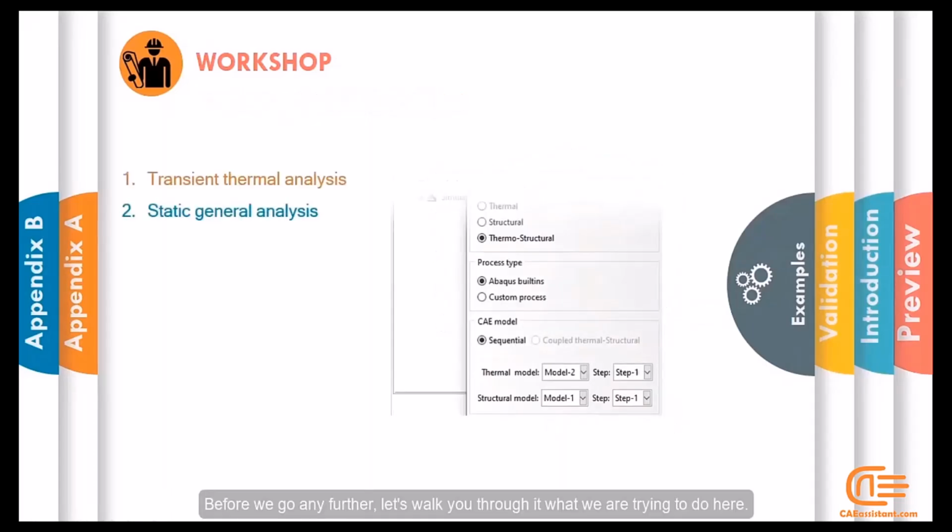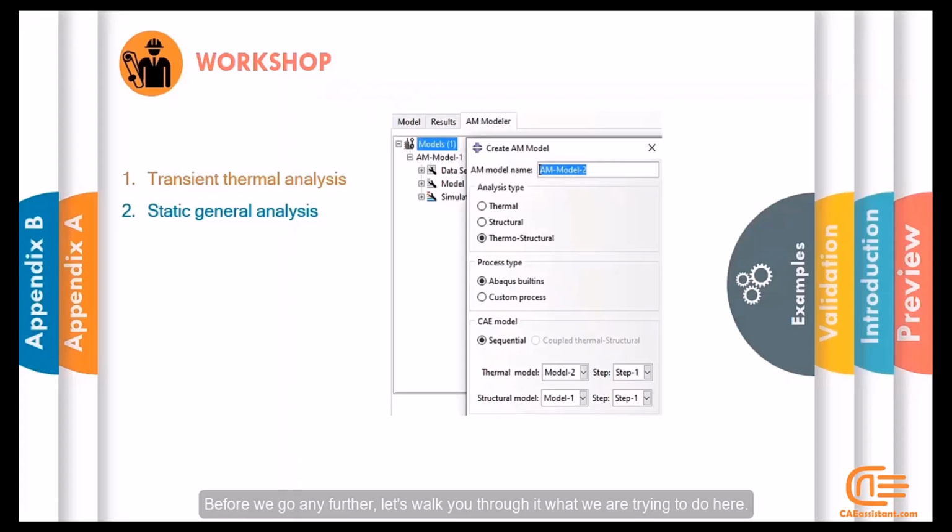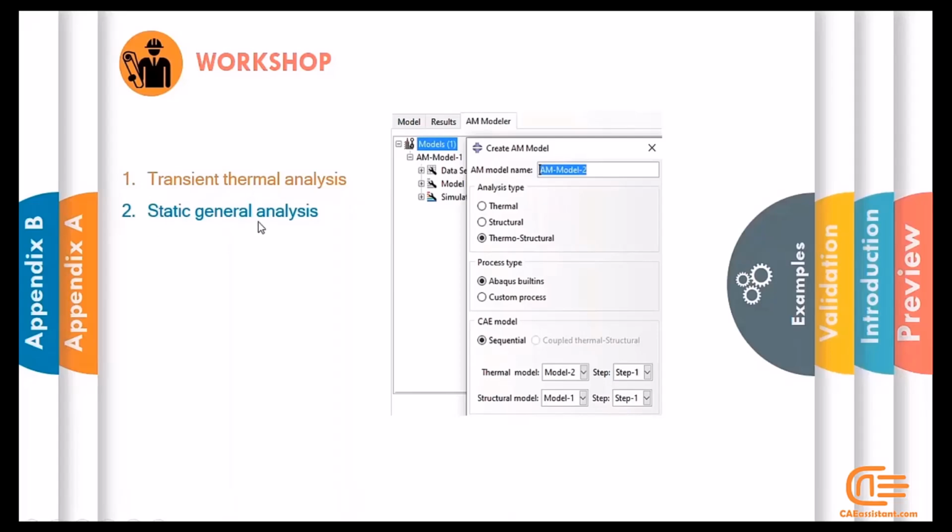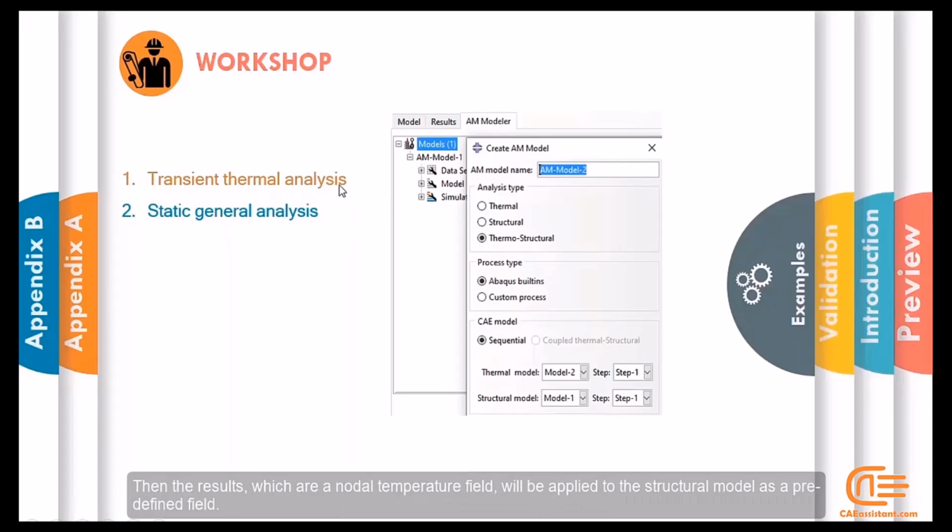Before we go any further, let's walk you through what we are trying to do here. In the first step, we'll define the two thermal and structural models required to start the AM Modeler plugin. First, a thermal analysis is performed. Then the results, which are a nodal temperature field, will be applied to the structural model as a predefined field.